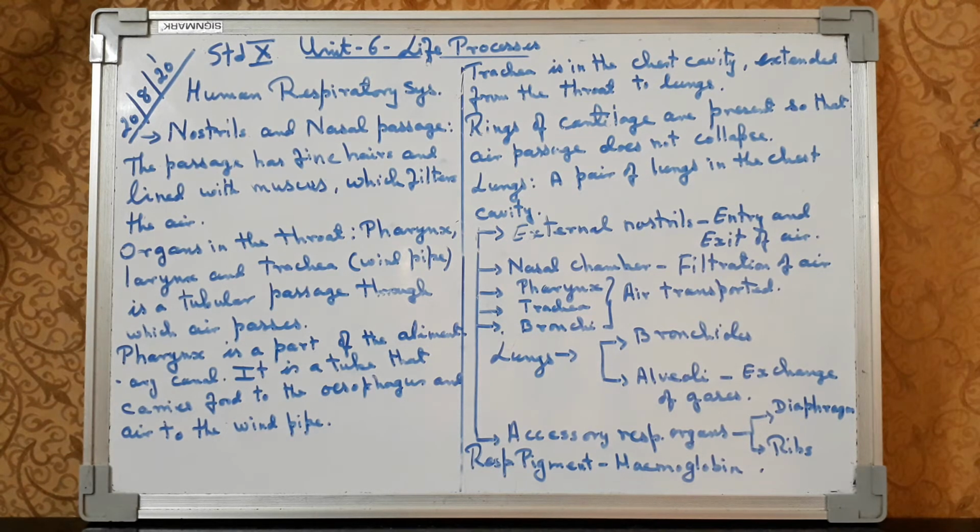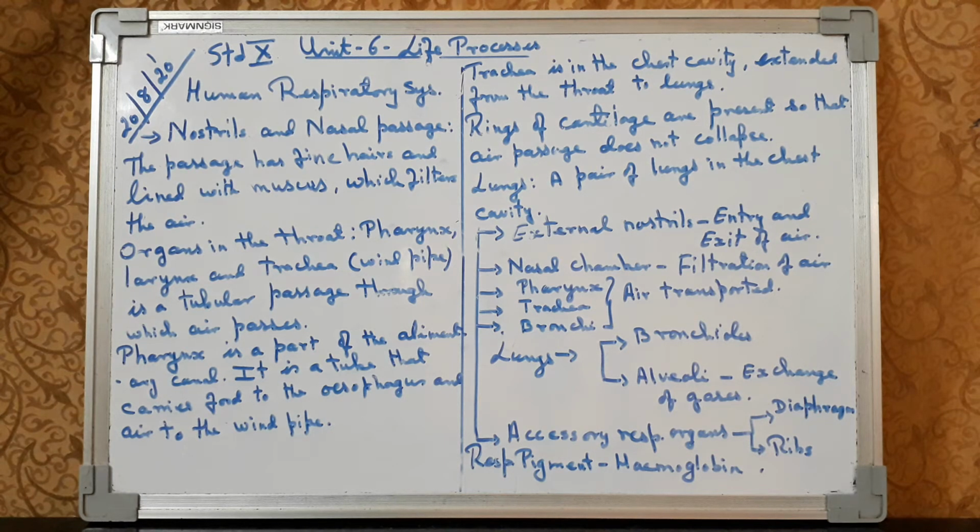Now what is the larynx? The larynx is the voice box, or we can say where the vocal cords are situated. So the main organs in the throat are the pharynx, larynx and trachea. The trachea is also known as the windpipe. The windpipe is in the chest cavity, extending from the throat to the lungs. Rings of cartilage are present so that the air passage does not collapse. Cartilage is a soft and smooth tissue which helps the air passage not to collapse.